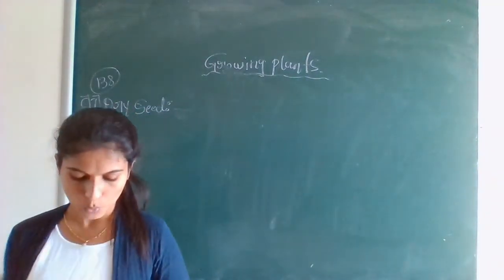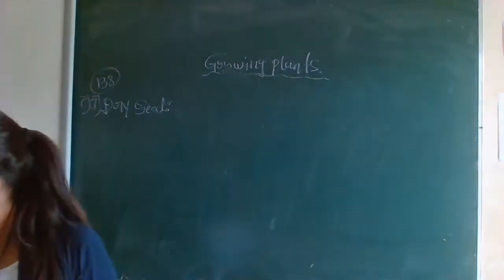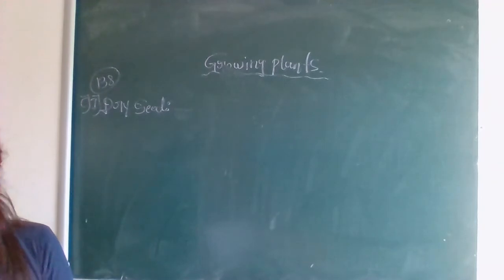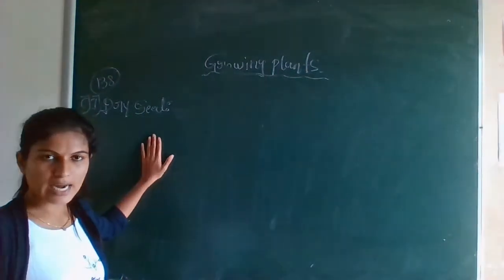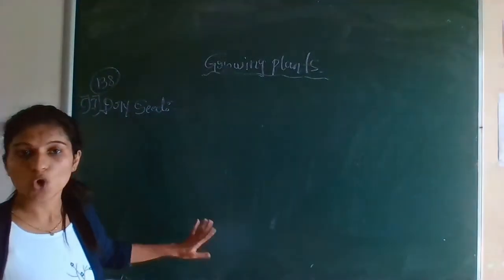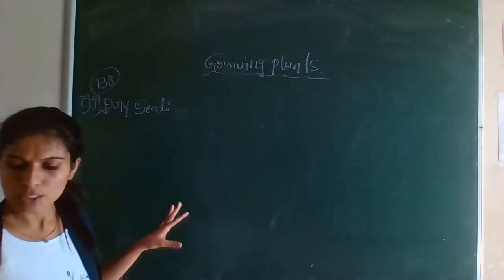So, what is the difference between dry seed and soaked seed? See here. These are the seeds that have no moisture. Which kind of seeds? Dry seeds are not moist because they are very dry. They are not soaked. Okay, so write it.